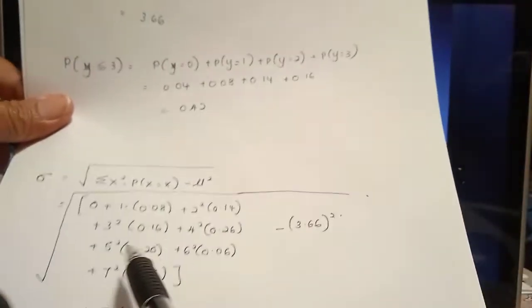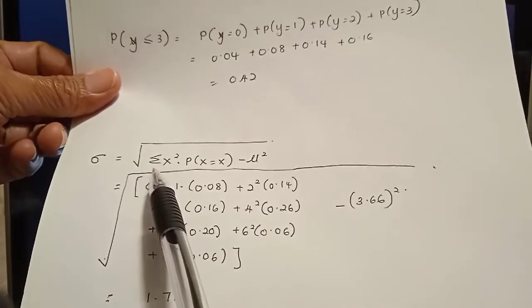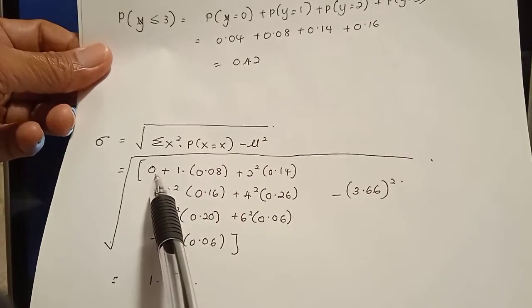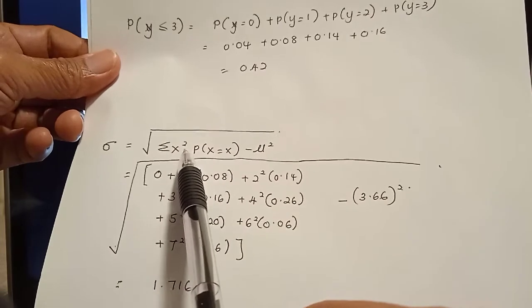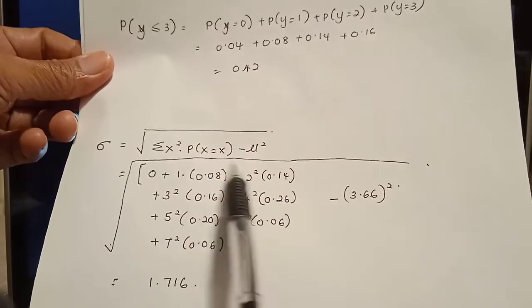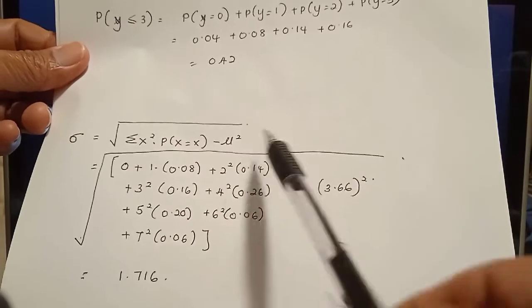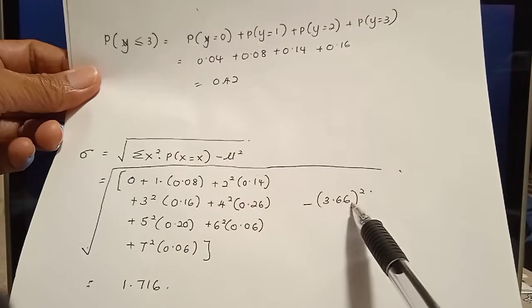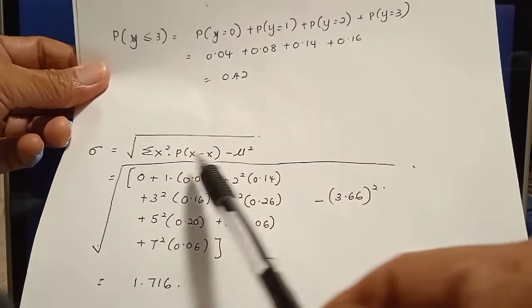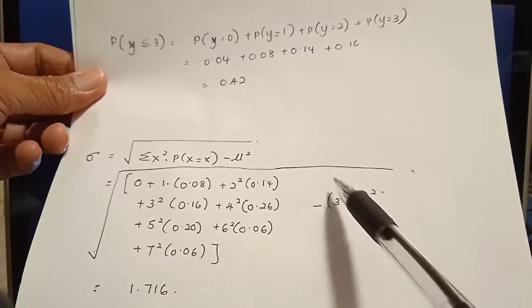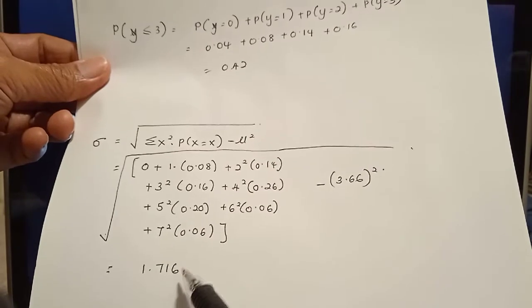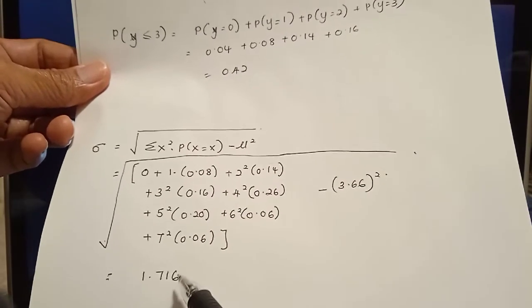Using the formula of standard deviation, from the notes, we have this formula and we insert the value of the calculation, x square times probability, minus mu square, that is the mean value squared, and then get the square root of this value. So finally, you should be able to get the answer 1.716 for the standard deviation.